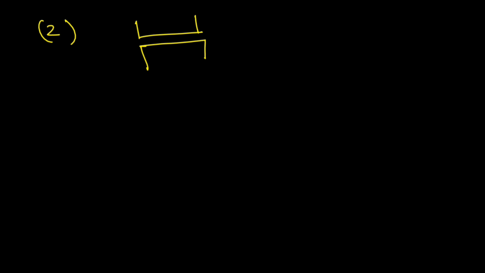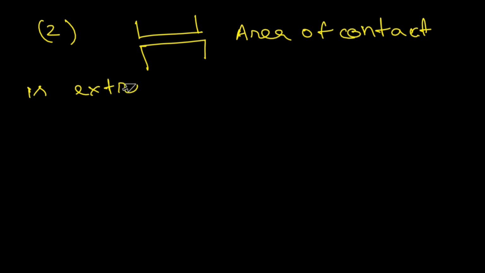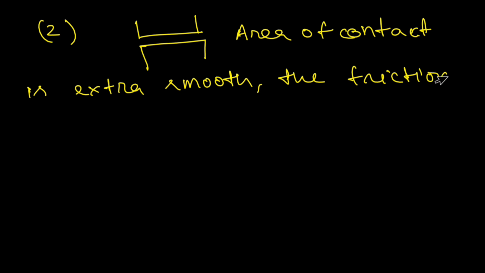But it is found experimentally that when the area of contact is extra smooth, the friction increases.